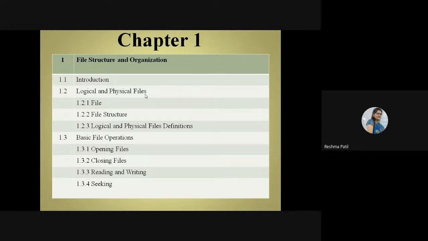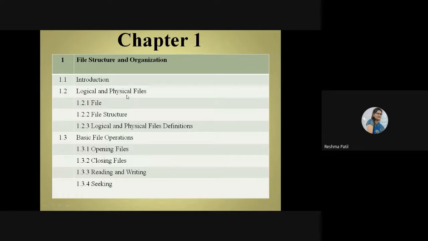How you are going to store? Sequentially, first your 12th, then FY, then SY, then TY. You decide that at the time of bringing that file. If your mark sheet sizes are different, then on the basis of the biggest size you will bring the file. That decision is covered in the logical file: what is the maximum size of my mark sheet. On the basis of that you will bring the file, so you can easily store the data into it.